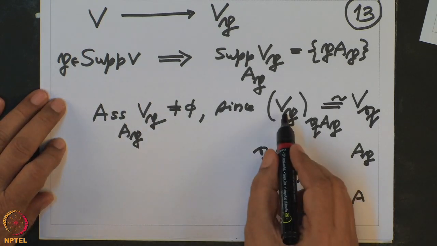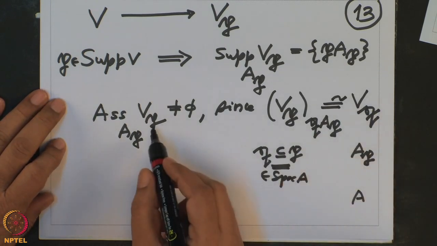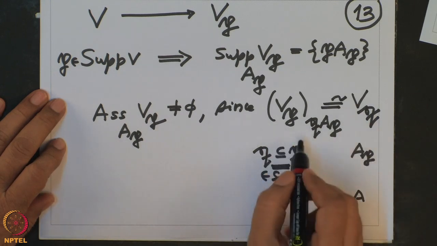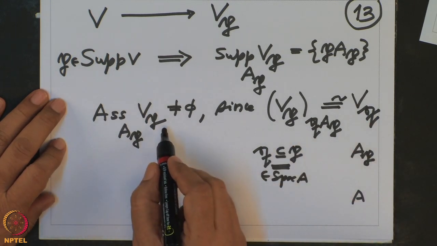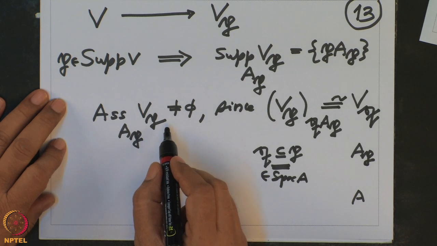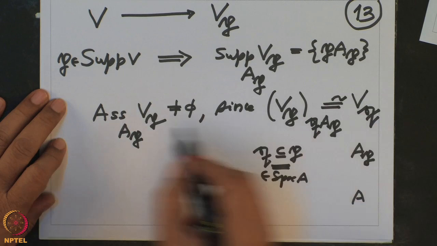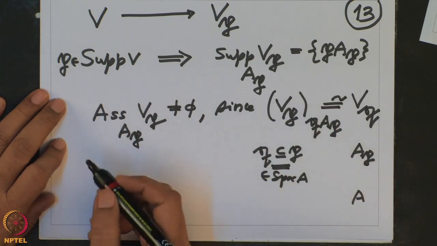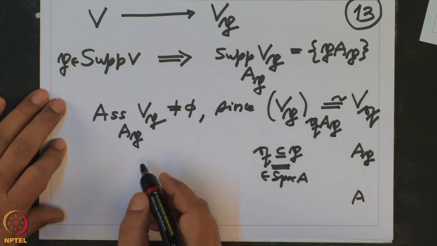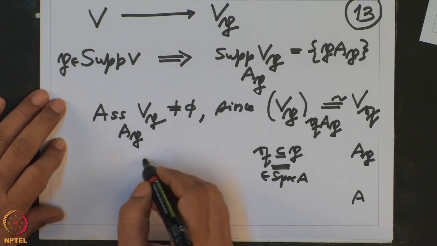So the associated primes of this are non-empty, because this is a non-zero module.